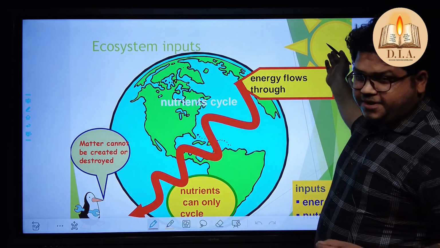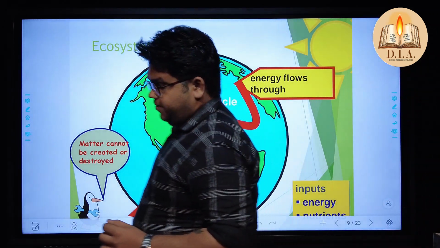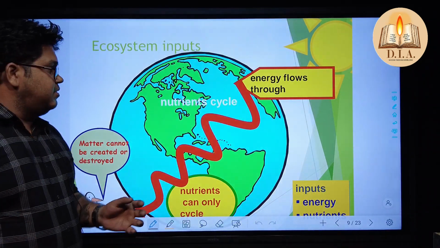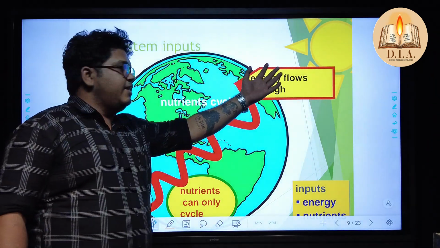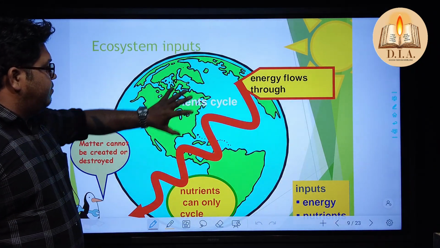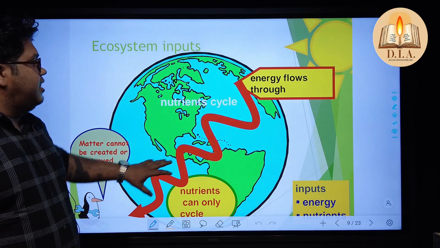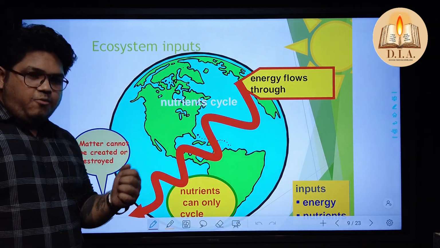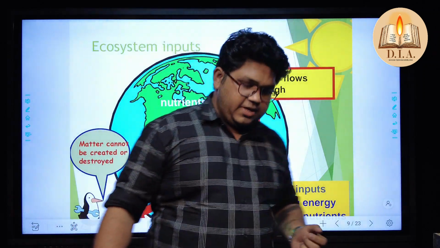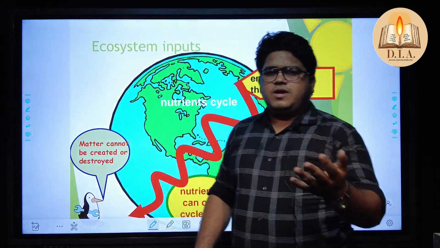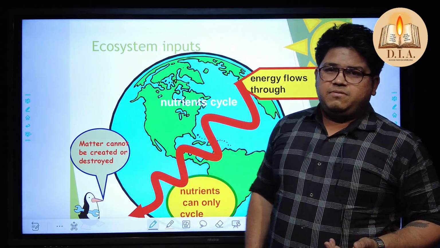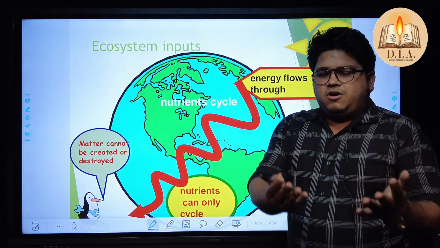Look at the sun here. When the sun gives you energy in the form of photons, these photons come with ATP and flow through the earth, and by this flowing the nutrient cycle arises. How? Like, what do you eat? If you are eating normal things like green vegetables, what should I call you?